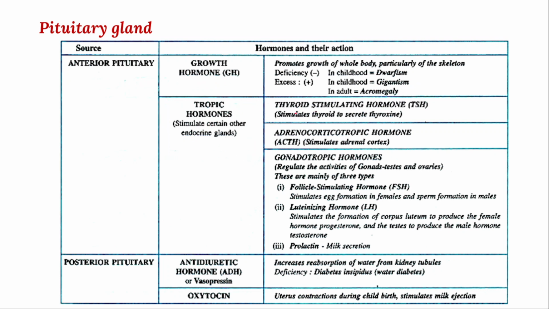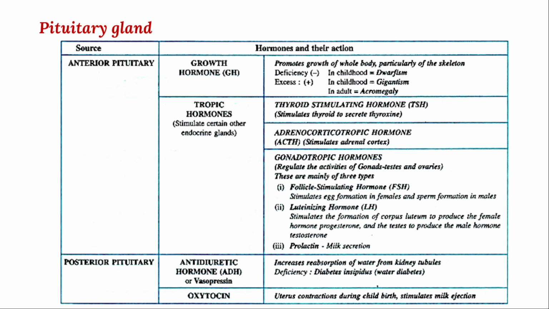One is thyroid stimulating hormone, TSH, which activates the thyroid gland, and then adrenocorticotrophic hormone will activate the adrenal gland, and then gonadotrophic hormones are there. Those hormones released from the anterior pituitary activate the gonads, and gender specific secondary sexual characters will be formed because of the secretion.